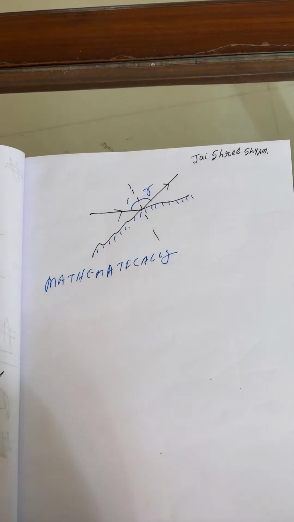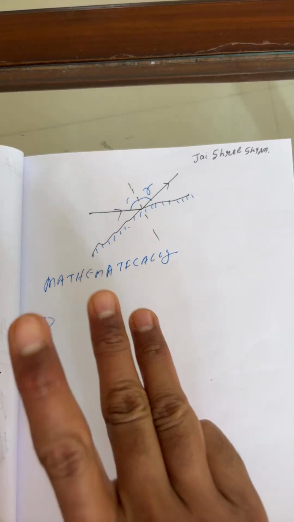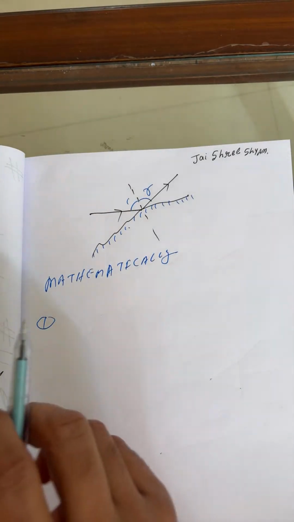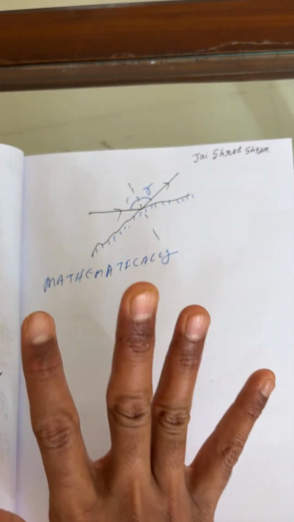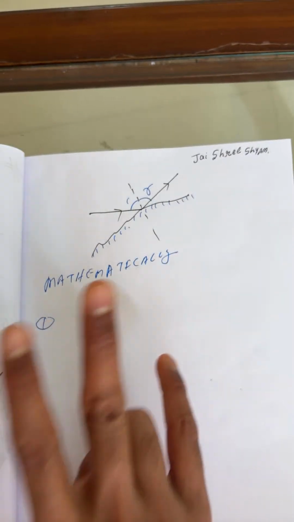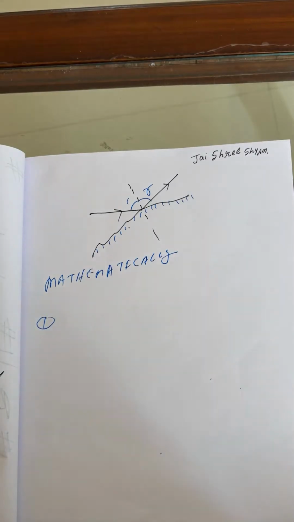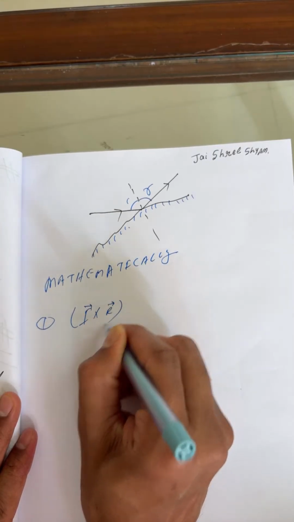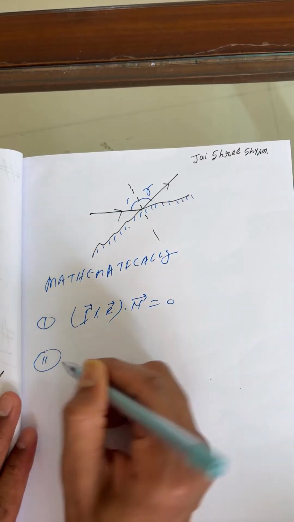Just keep in mind, if we have 3 vectors, we can arrange them in this format: any 2 in a cross product, and the third one in a dot product. So this is i cross r dot n cap equals 0.